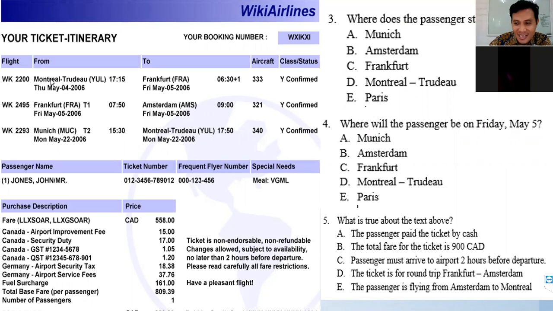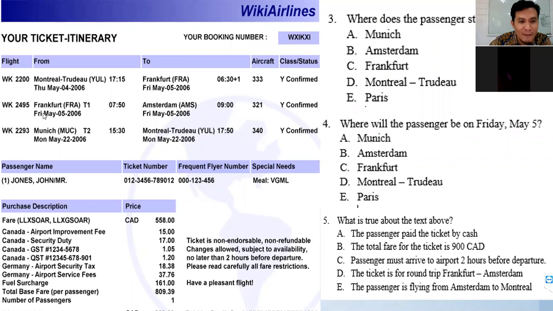Is it? His round trip goes there. He flies from Montreal to Frankfurt, then from Frankfurt to Amsterdam, from Amsterdam to Munich, and Munich to Montreal Trudeau. So it's a multiple trip, multiple flight.